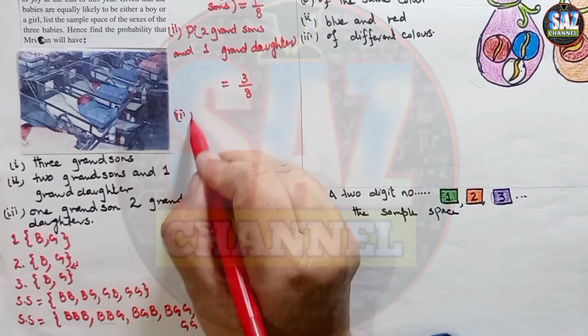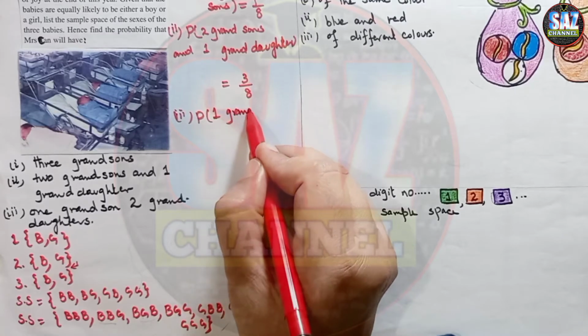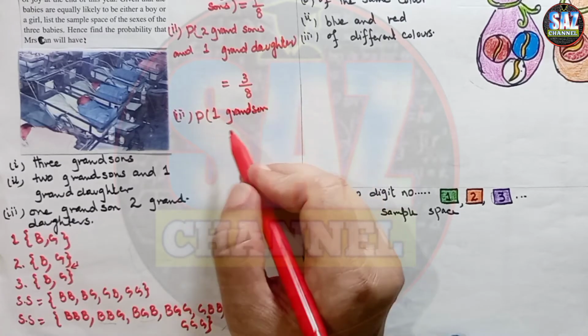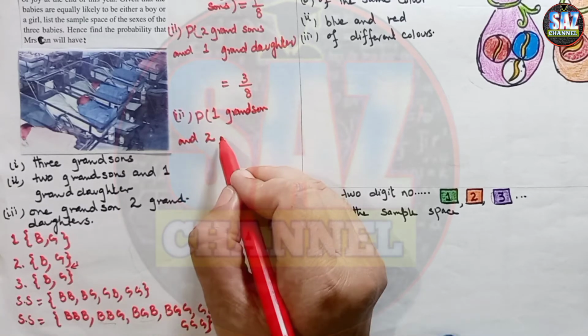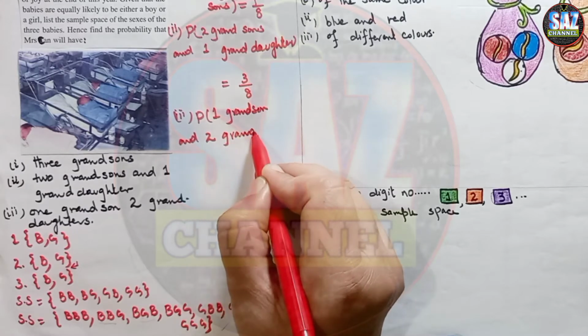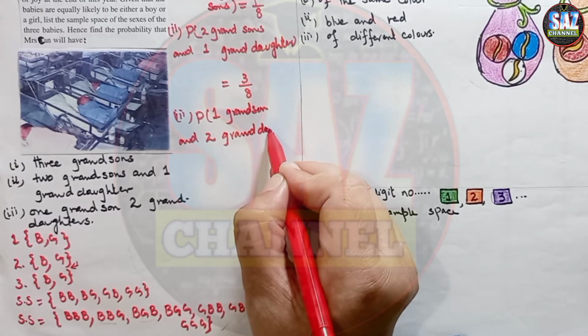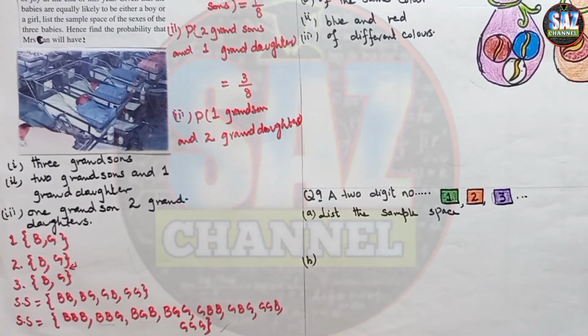And the last one is 1 grandson and 2 granddaughters.